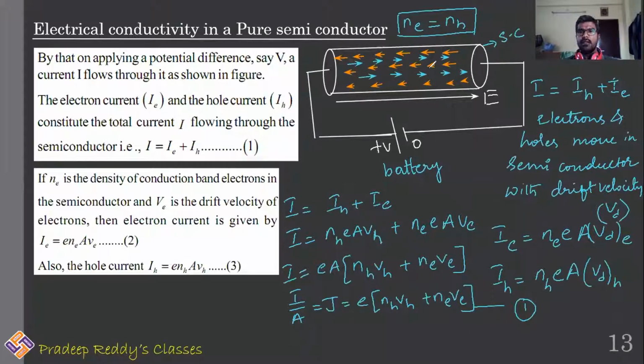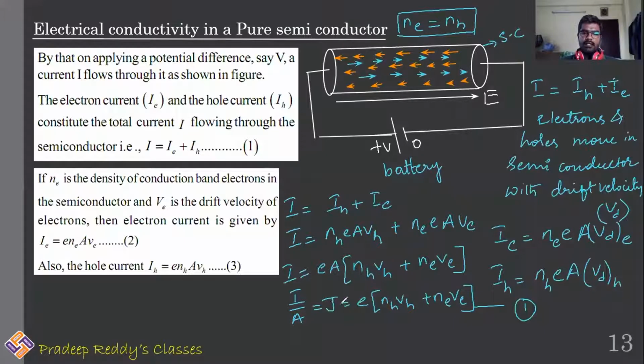As a result, hole current is produced in valence band, electron current is in conduction band. Overall net current as a bulk in a semiconductor will be current due to electrons as well as current due to holes. And this is in case of pure semiconductor.